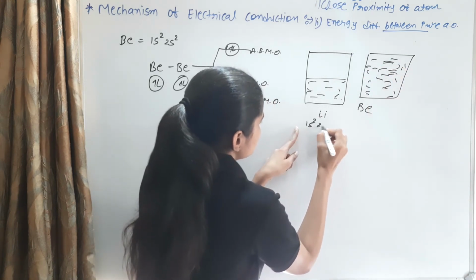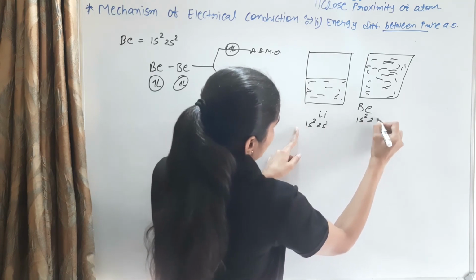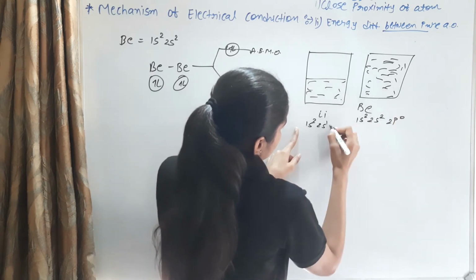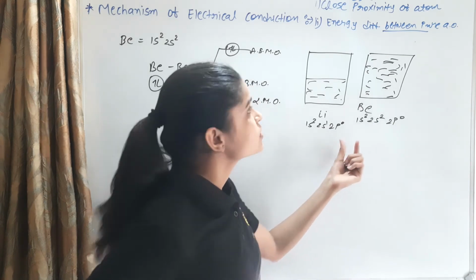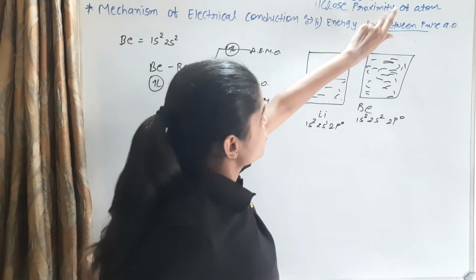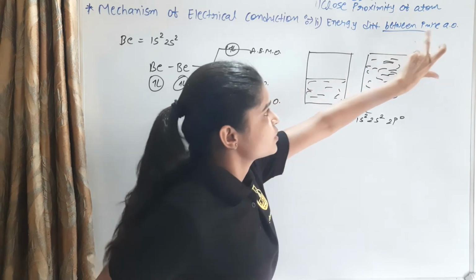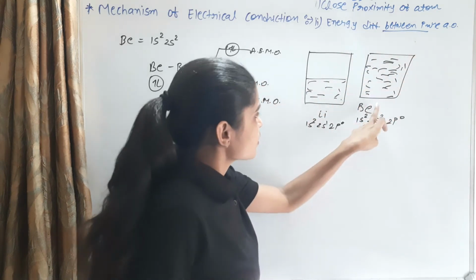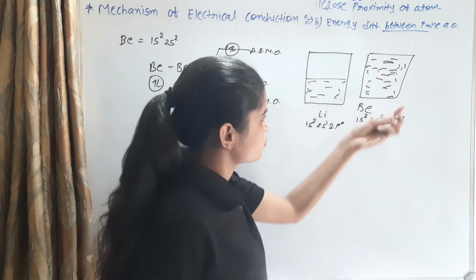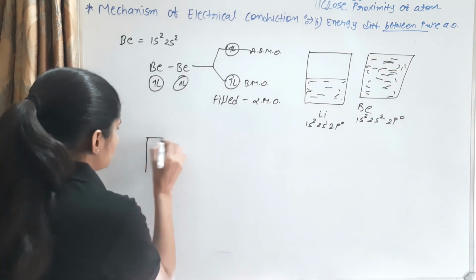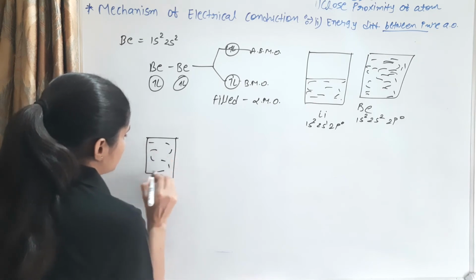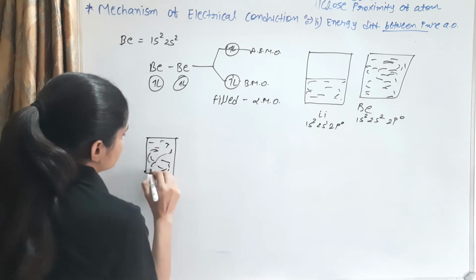Lithium is 1s2, 2s1, and beryllium is 1s2, 2s2, with 2p0 as the next level. There is close proximity of atoms and a small energy difference between the pure atomic orbitals. For beryllium, 1s2, 2s2 is the completely filled orbital, and electron movement is present in this band.